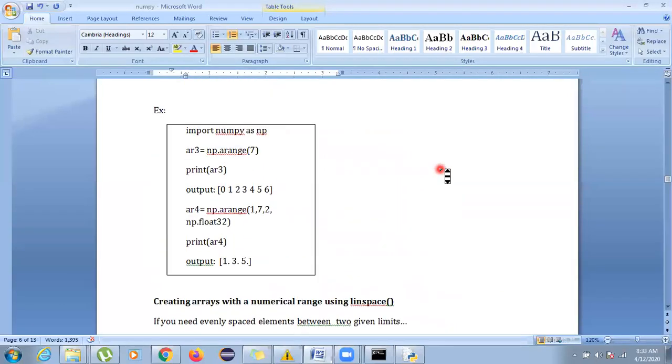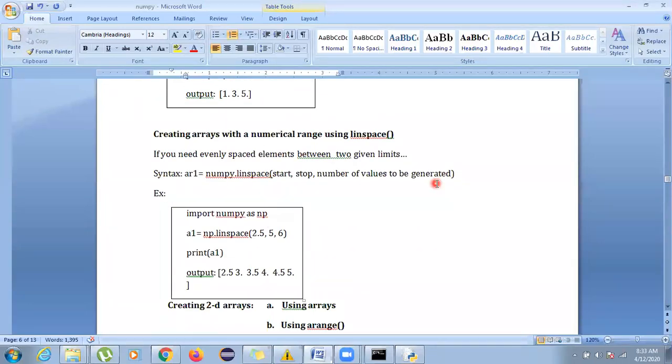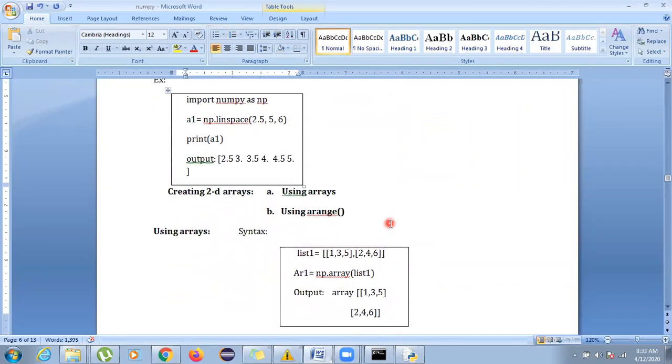See, there's only a little bit of difference. Here you specify the step. Here you specify the number of values to be generated between them. The example we have is np.linspace(2.5, 5, 6), print a1. You can see it should be between 2.5 and 5, and the number of values to be generated should be 6. So it has generated 6 values. Between 2.5 and 5 it has equally divided all the values and generated 6 values. This is what your linspace function does.